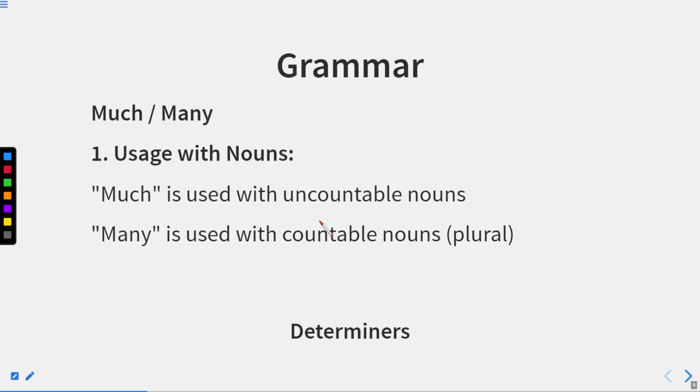Now let us move to the next one. If we have the words much and many, we know well that much is always used with uncountable nouns, whereas many is used with countable nouns. And countable nouns are always plural because many, of course, refers to something which is more than one or two.